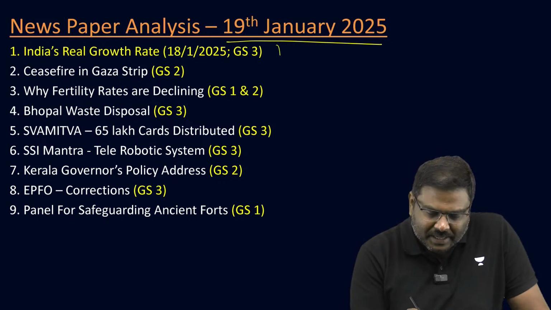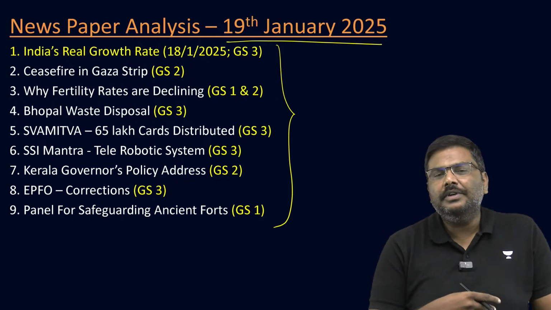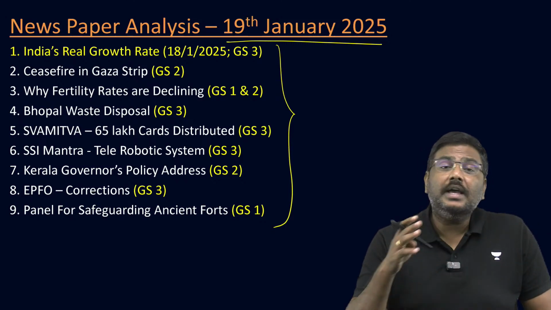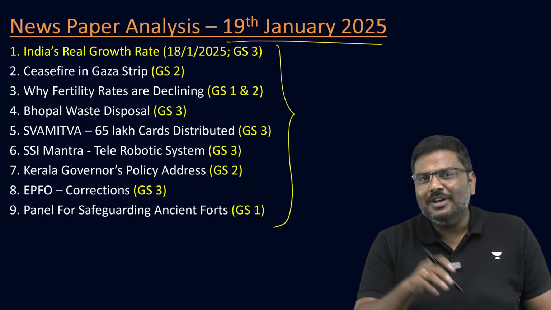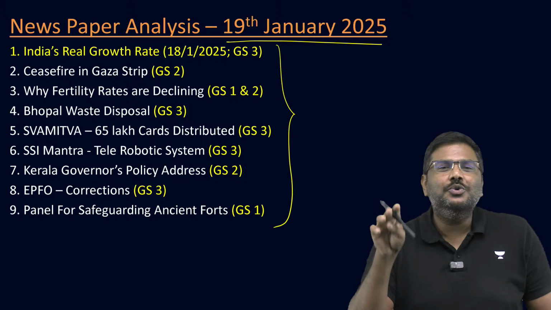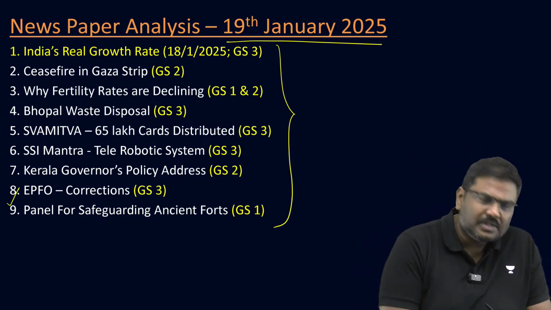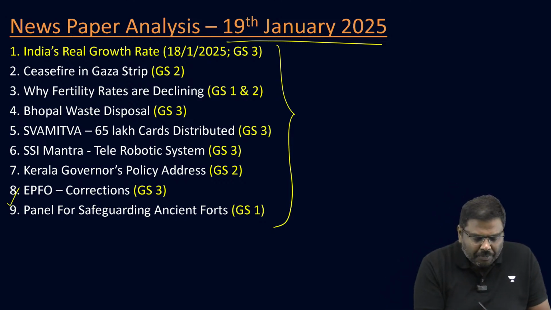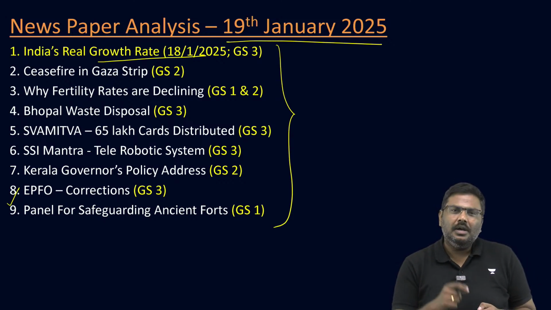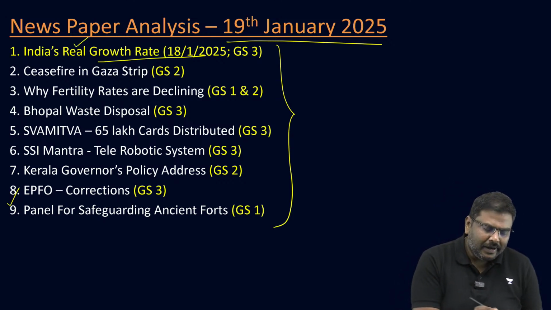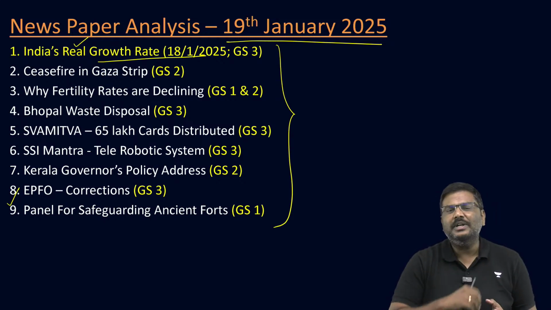Let's have a look at the topics that I'm going to discuss today. The topics range from GS paper 3, that is Indian economy, to science and technology, to GS paper 2, polity, international relations, to GS paper 1, social issue, as well as art and culture. So a sum total of 9 topics will be discussed, including one topic from yesterday's newspaper. In yesterday's editorial page, there was one article written regarding India's real growth rate. Let's have a discussion regarding that as well today.